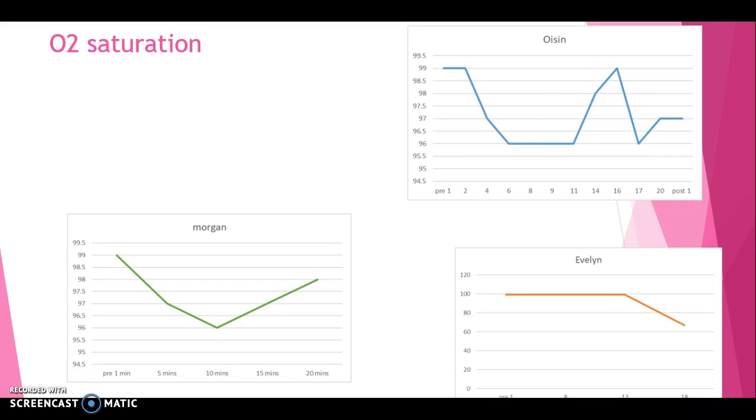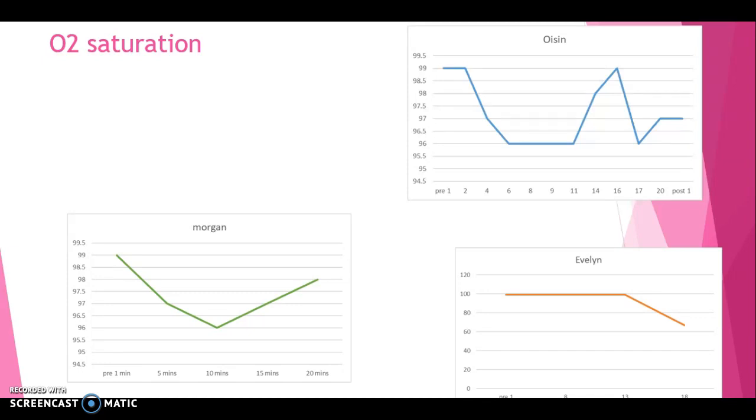Analysis of the O2 saturation. The normative data states that oxygen saturation should be decreasing during steady state exercise because oxygen in the blood is being used up by respiration. The best representation of this is Evelyn's, whose O2 saturation levels stayed the same at 99 until the 30th minute when they began to decrease before reaching 67 at the 18th minute. This is a decrease of 67.7%.